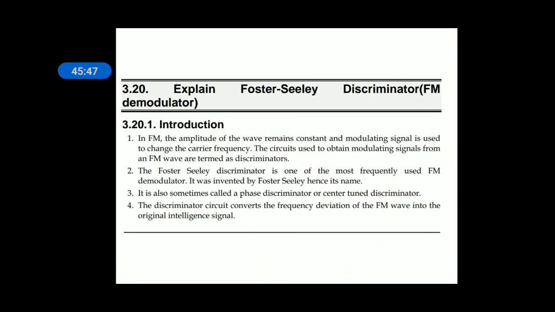The AM receiver, which contains the AM demodulator as a detector, is also known as a diode detector, as a diode is used in the circuit. In the next class we will be seeing an FM demodulator known as the Foster-Seeley discriminator. Right, thank you, have a nice day.